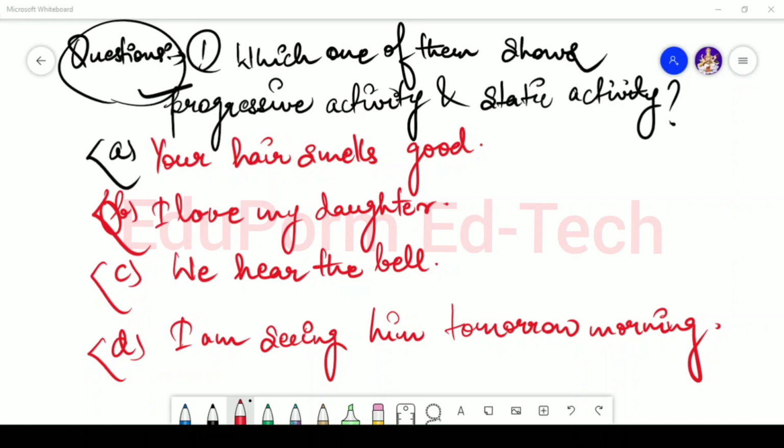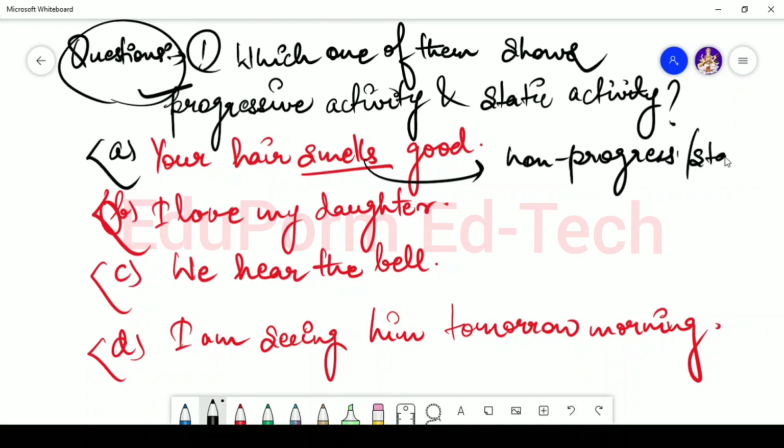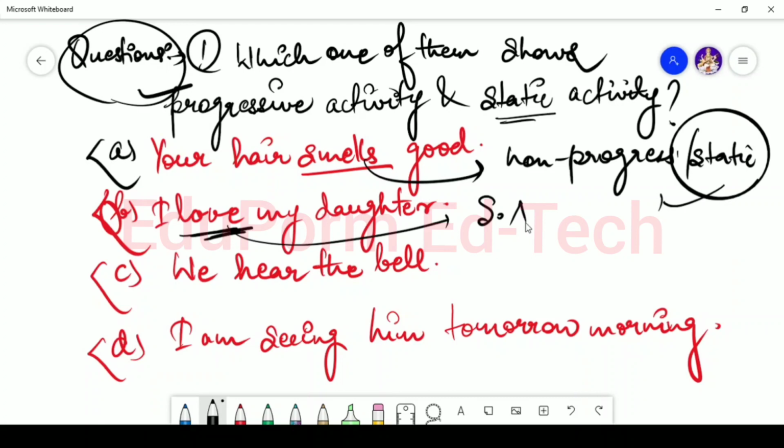First of all, you have to search for the verb here. The verb used here is smells. So smells is the form of non-progressive or static activity. This sentence uses static activity. I love my daughter. Again, the verb used here is love. Love is static activity.